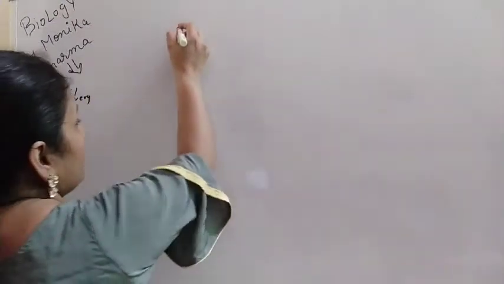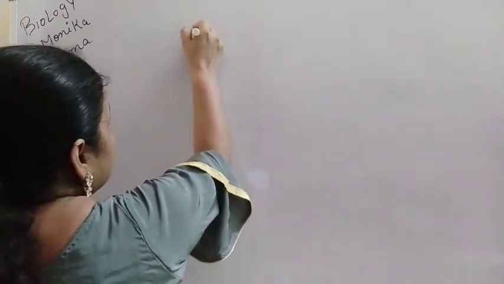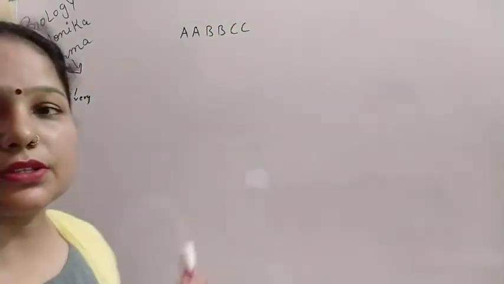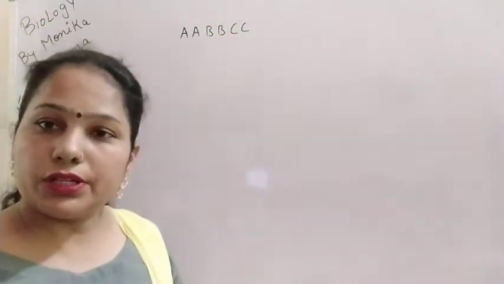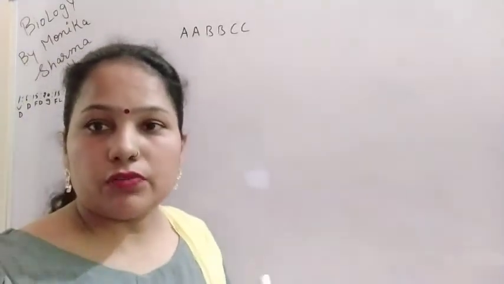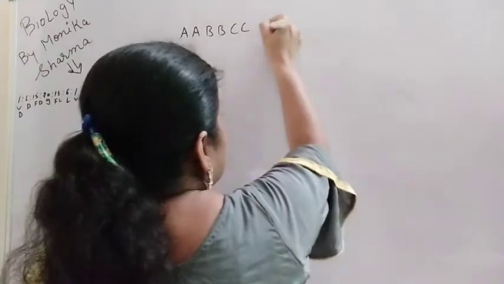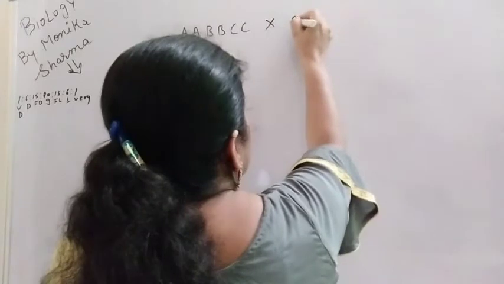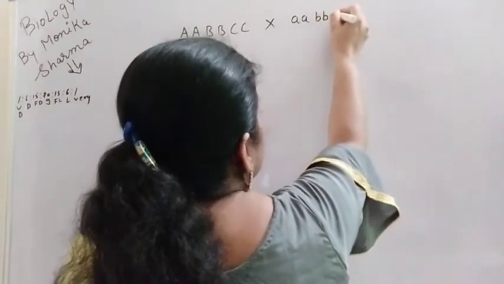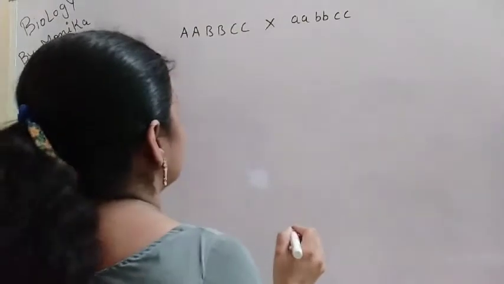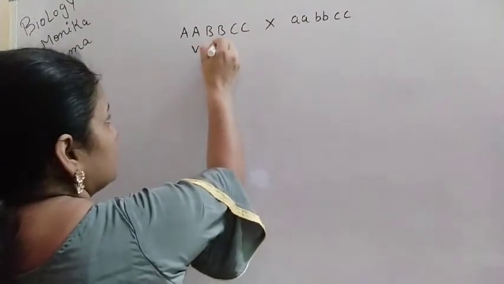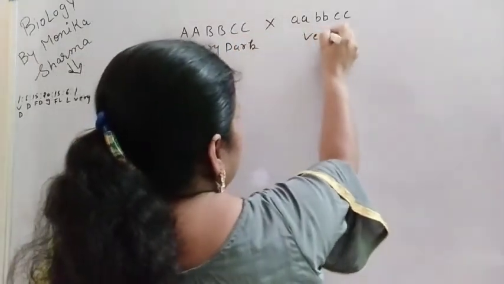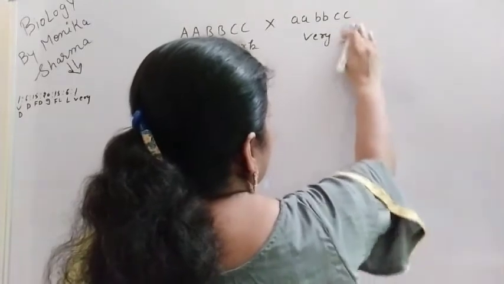So what is the genotype of a very dark person? All are capitals, meaning all are dominant. So if all are dominant, then that is the genotype of a very dark person. And the second genotype is of a very light person, meaning small a, small b, and small c. We can say it is very dark, and that is very fair, or very light.